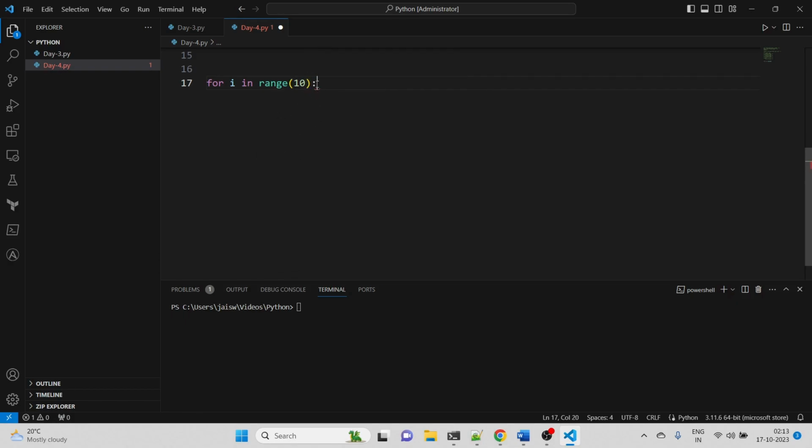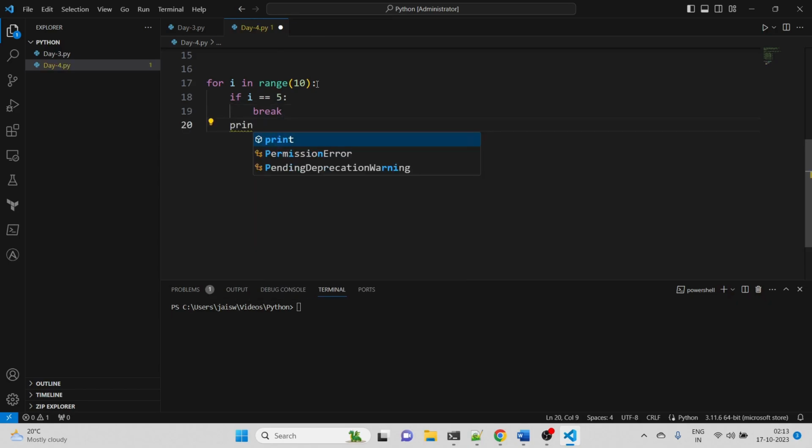This is the first for loop I'm creating. Next I'm going to use the condition if i equal to 5. In that condition we will be using the break statement. If I use break on this condition, when i is equal to 5, it will completely come out of this for block. Let me show you how it will look.